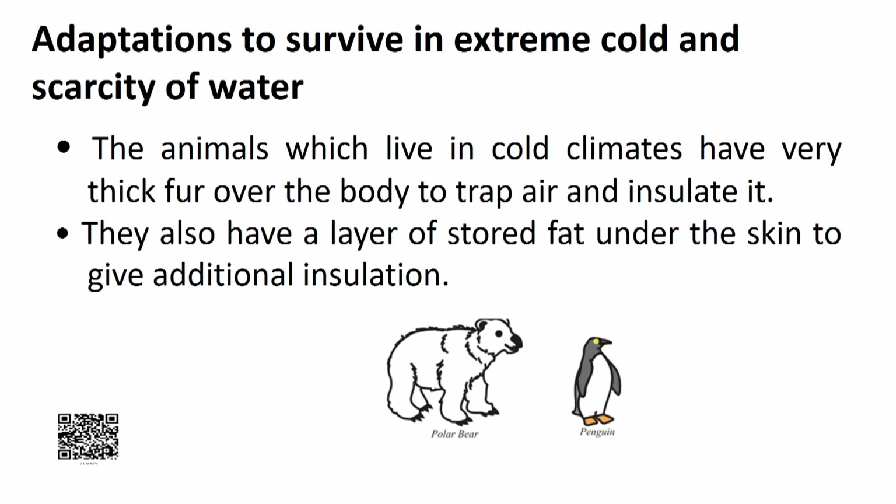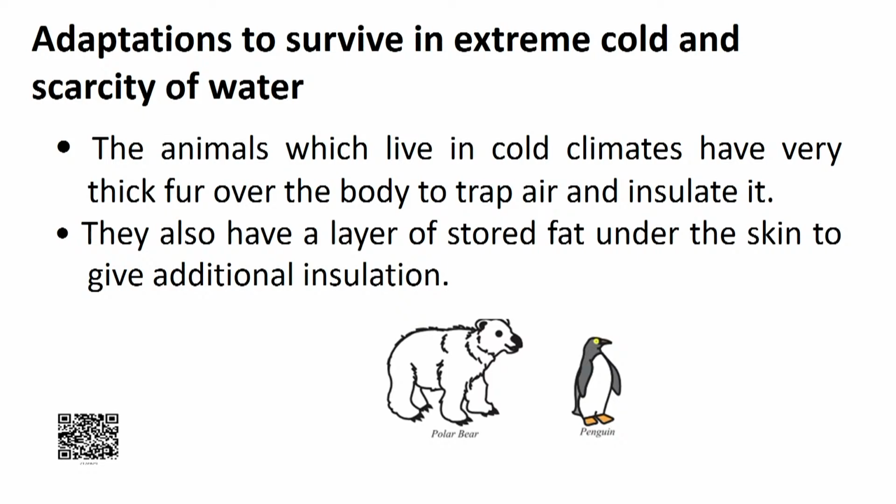Now we talk about the adaptations in animals of very cold and harsh conditions. So, adaptation to survive in extreme cold and scarcity of water. Cold climate, we are talking about tundra and taiga. These animals which live in cold climate have very thick fur over the body to trap air and insulate it.